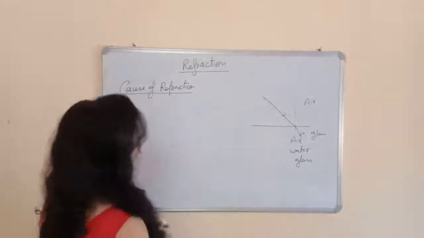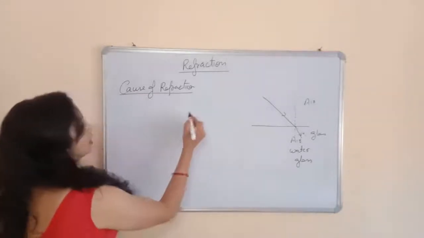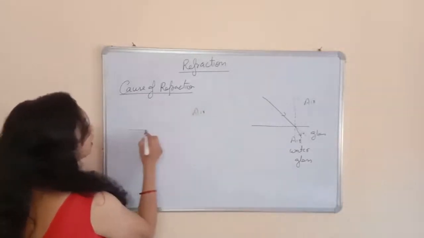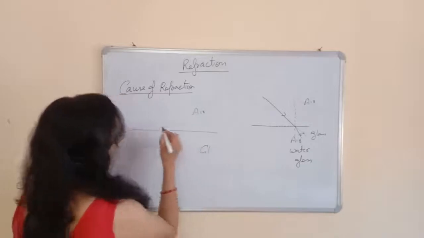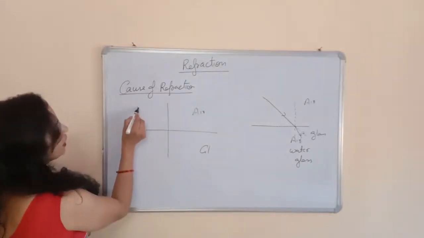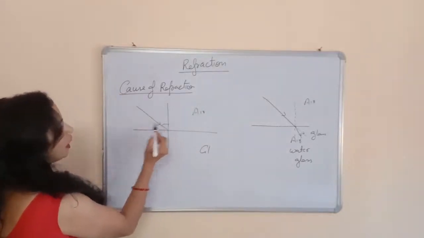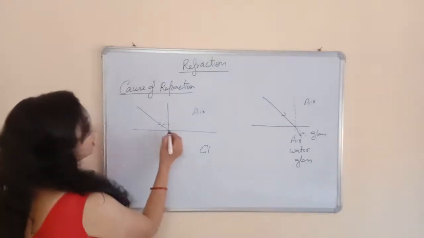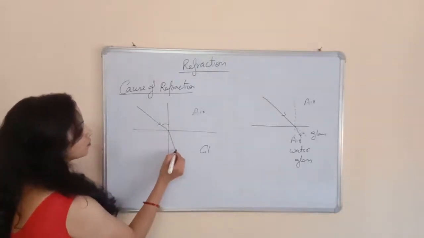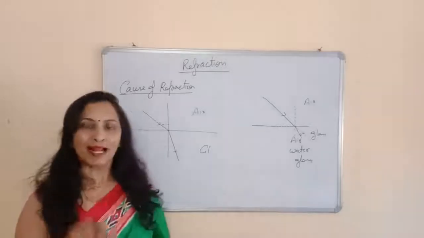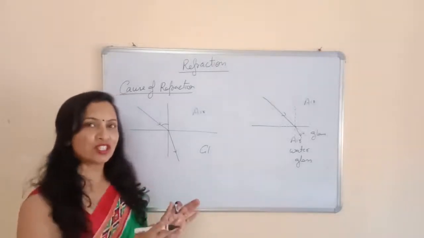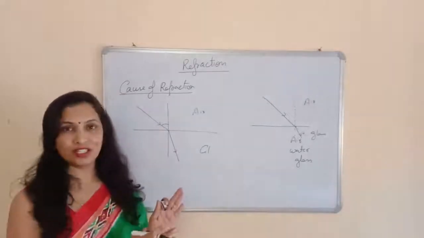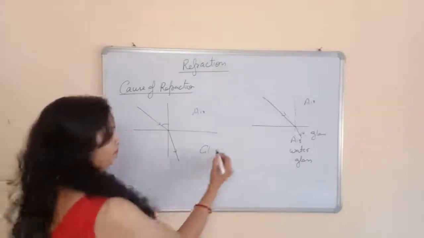For example, we are taking again the same example. This is air and this is glass. And I explained that when the light falls like this with a certain angle, then it deviates from its path and it bends towards the normal. This bending of light, this deviation, the cause of deviation is the speed of light.